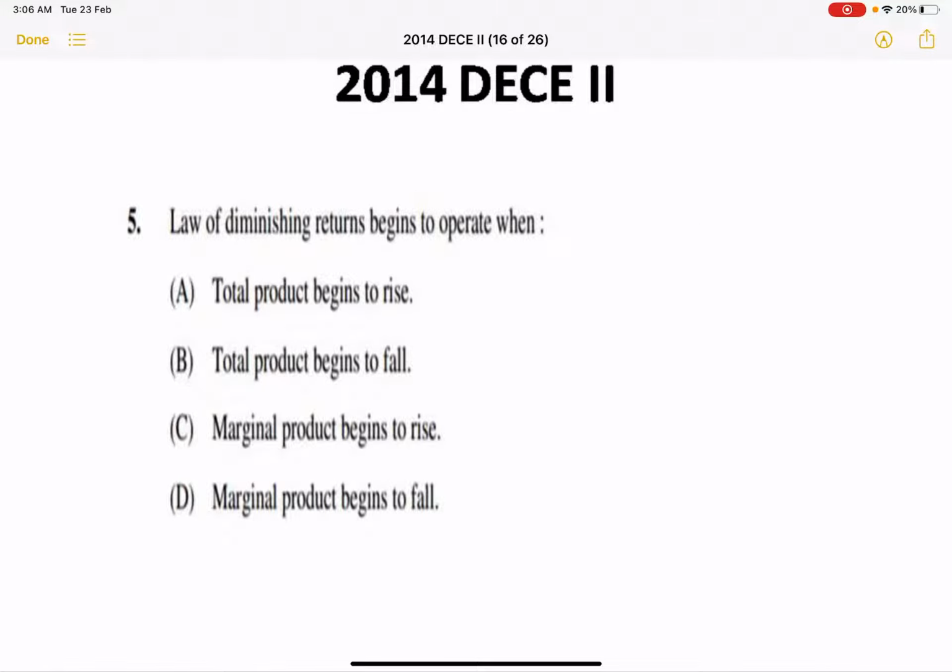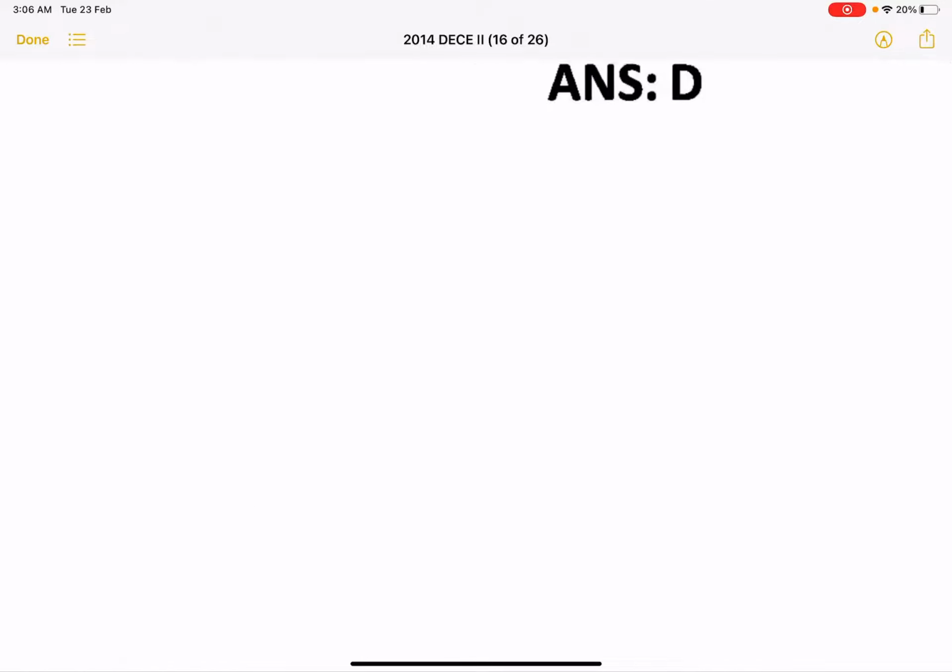Next question. This was a question that was asked in 2014 December paper 2. The question is, law of diminishing returns begins to operate when marginal product begins to fall. So that's the correct option. D is the correct option.